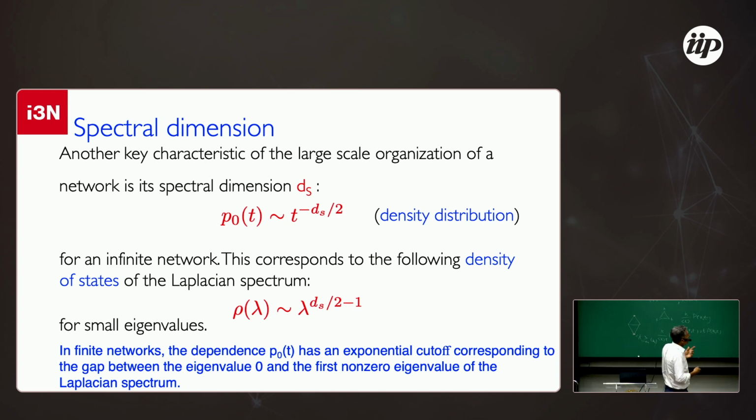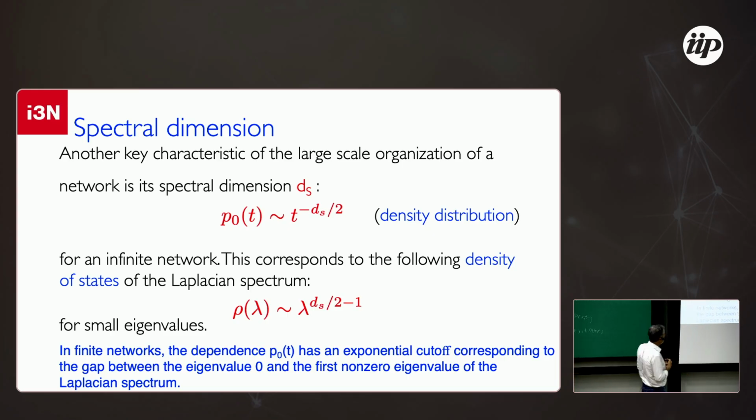Another way is to measure the spectral dimension. And spectral dimension corresponds to a diffusive process. You start in a point and you measure this probability density. This is one way to measure the spectral dimension, but this is also related to the density of states, again with the spectral dimension, but of course the exponent is different, though it is related with the previous one. We used this technique, okay?